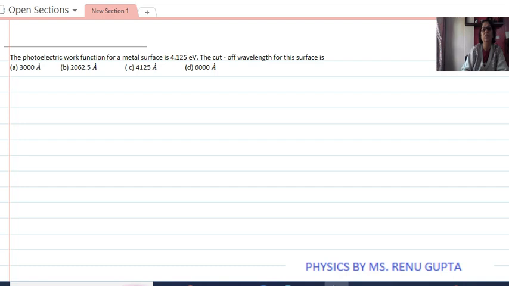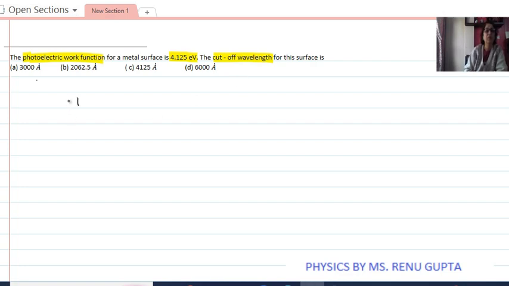Here we are doing the question for NEET exam from class 12 physics. Topic is dual nature of matter and radiation. The question says the photoelectric work function for a metal surface is 4.125 electron volt. The cutoff wavelength for this surface will be 3000 angstrom, 2062.5 angstrom, 4125 angstrom, 6000 angstrom.